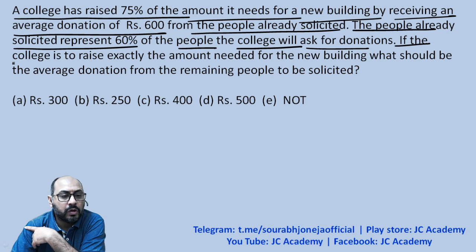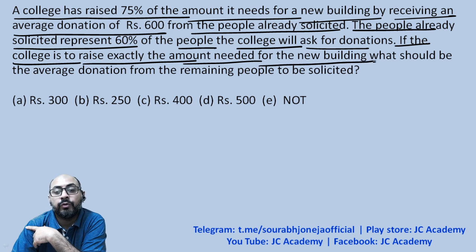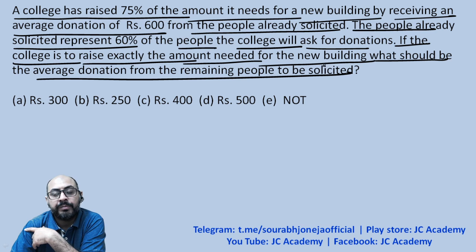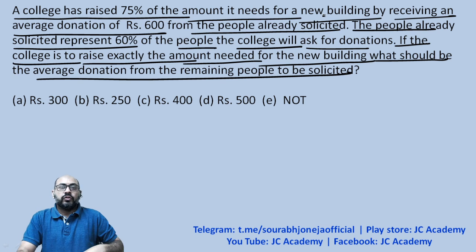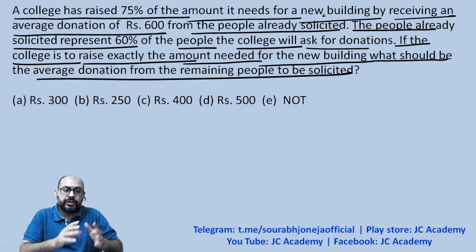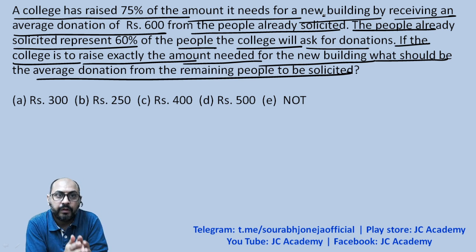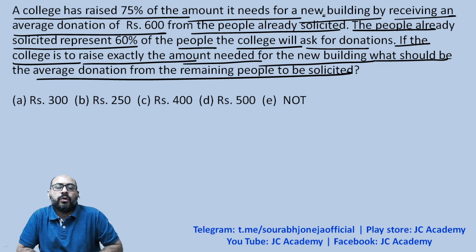If the college is to raise exactly the amount needed for the new building, then what should be the average donation from the remaining people to be solicited? So 60% have already contributed, 40% are still remaining to contribute.